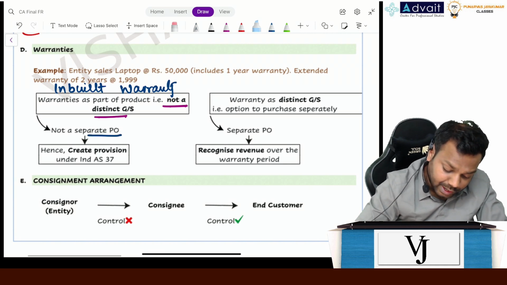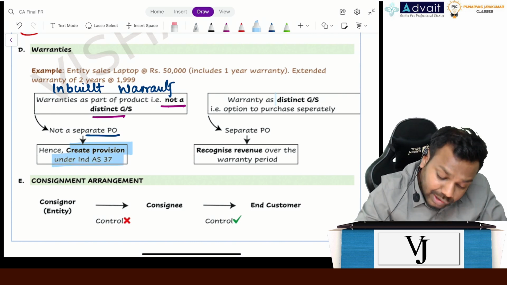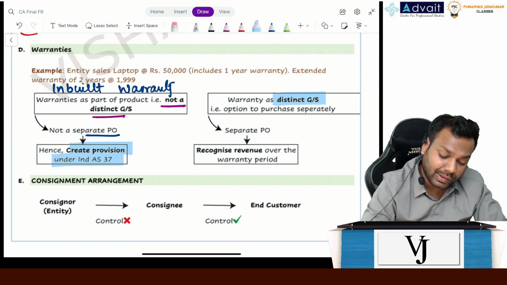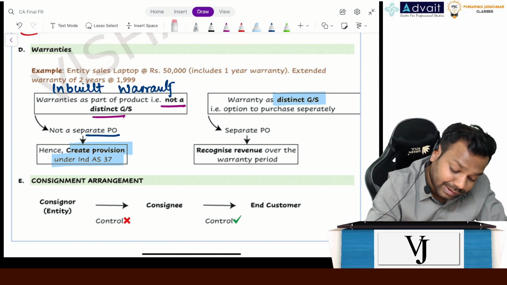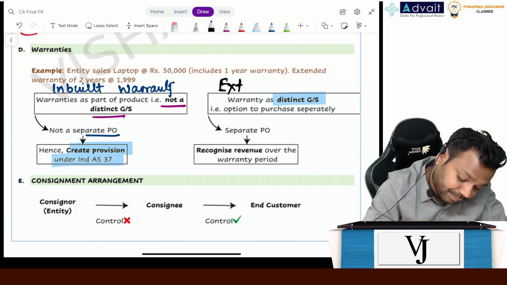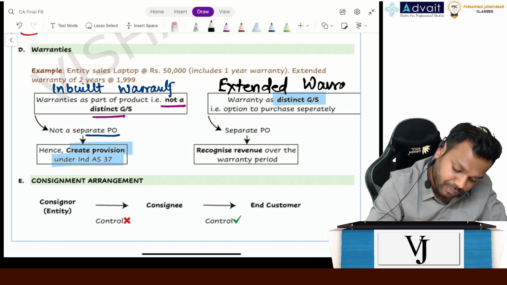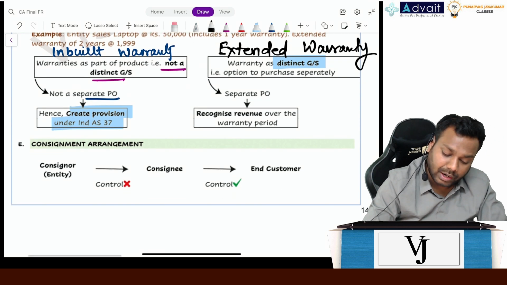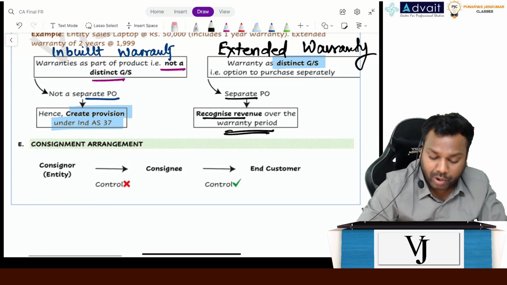Hence, we have to create a provision under Ind AS 37. Now, if it is a distinct good or service, then it is a separate performance obligation, which is called extended warranty. Okay, now this is a separate performance obligation for which we will recognize revenue over the warranty period.